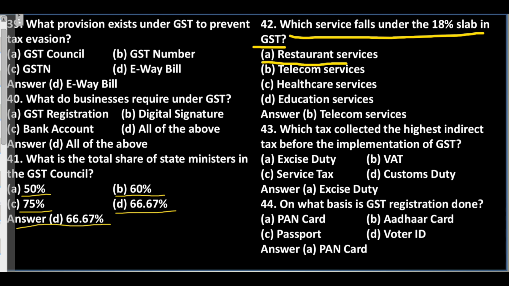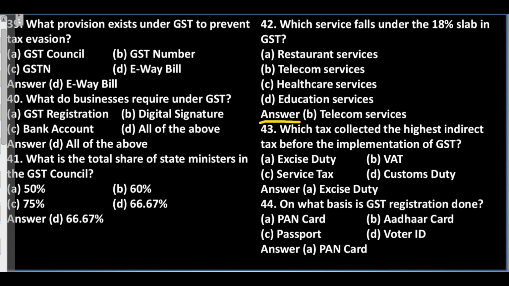Question 42. Which service falls under the 18% slab in GST? A. Restaurant services. B. Telecom services. C. Healthcare services. D. Education services. Answer: B. Telecom services.